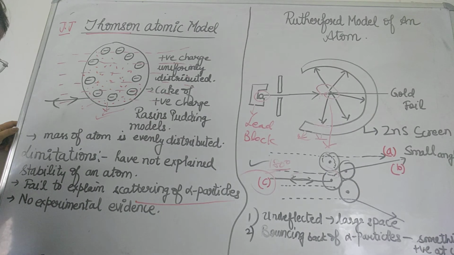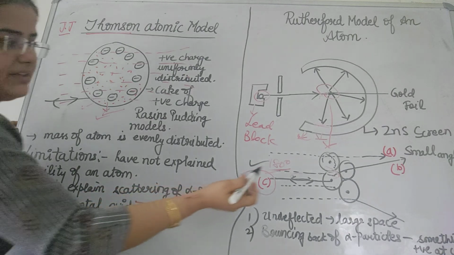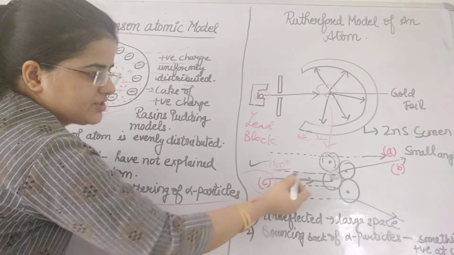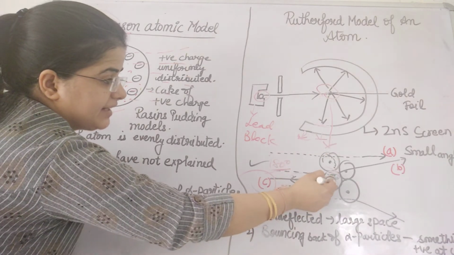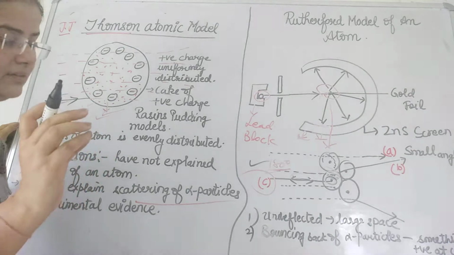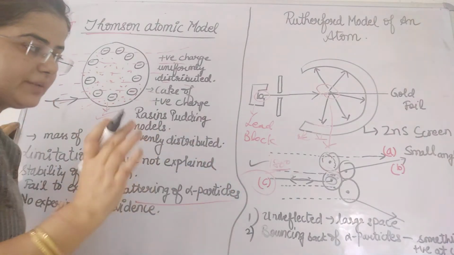These can be deflected only if they come close to a heavy positive charge mass, due to an enormous force of repulsion. So you can see here, a little bit of repulsion is faced at this region, so it has just deflected at a certain angle, and at the center region the highest repulsion has been observed. Why so? Because alpha particles are already positively charged.